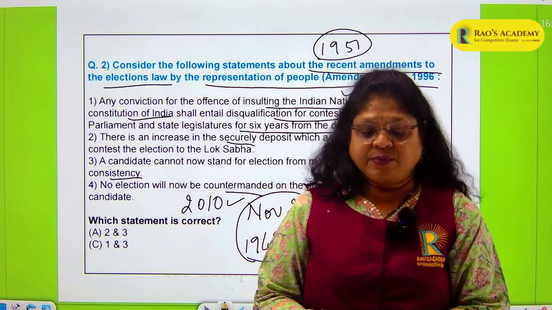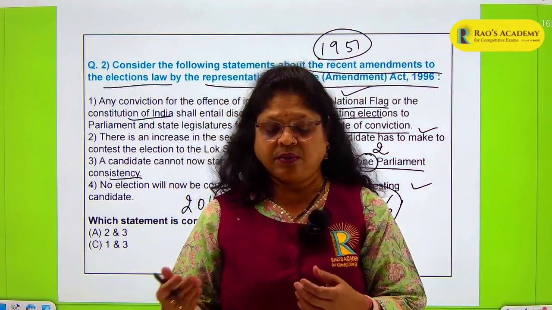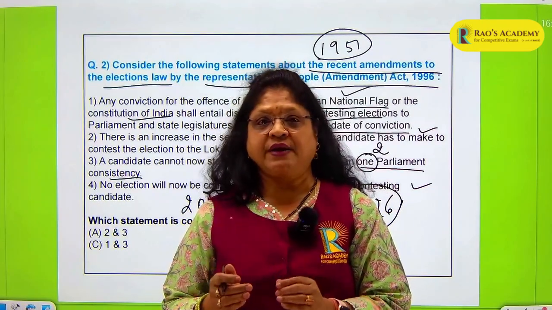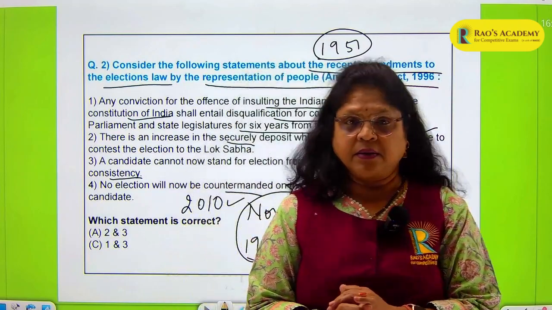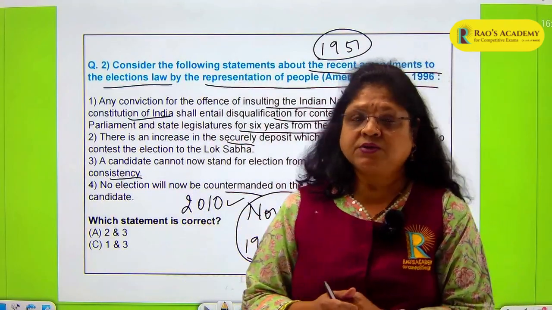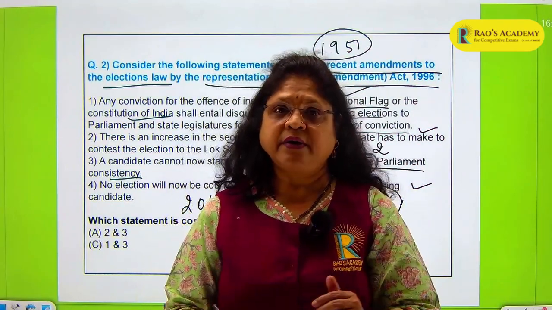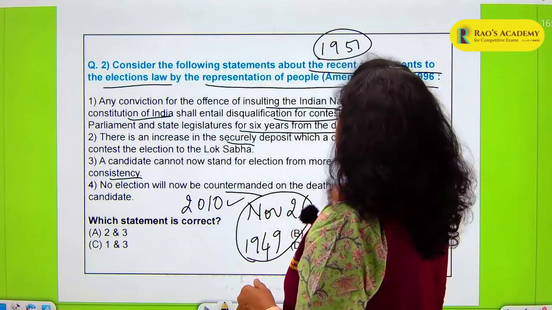Any activity which promotes hatred, propagation of social evils like sati or other social evils prevalent in our society, publication of any false statement, booth capturing, and obtaining any kind of government support is also going to be treated as an election offense. So these are all enumerated in the Representation of the People Act 1951.